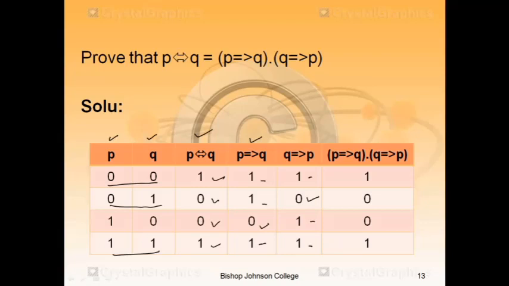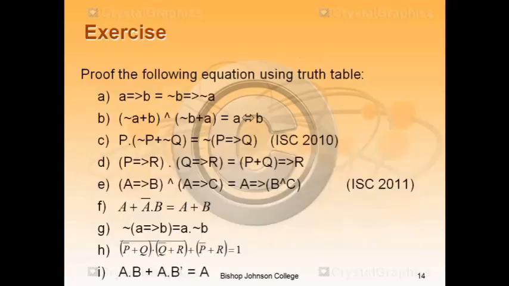Now the dot operator between the two columns. For the RHS, P implies Q dot Q implies P. So in the dot operator, when both inputs are 1, output is 1, and if any one is 0, output will be 0. So this is the RHS. And here you can see LHS is equal to RHS, hence proved.